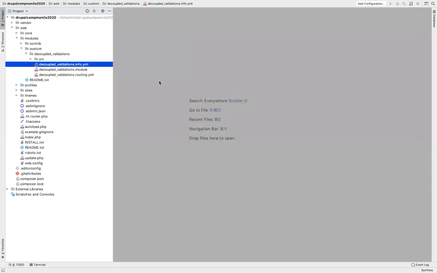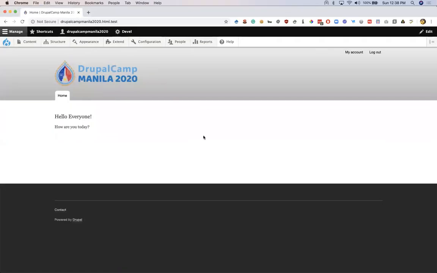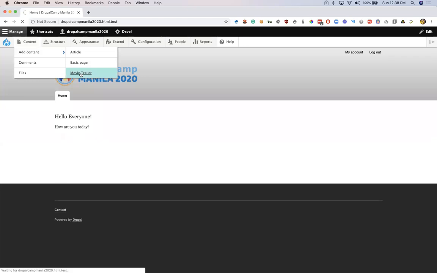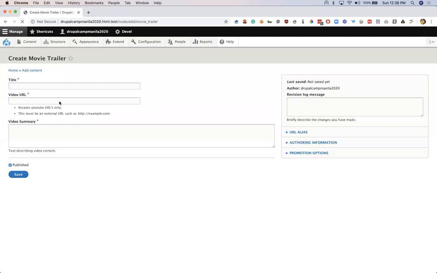So let's go to the site. Let's add the content. I'll go to movie trailer. Okay, so if you see the UI, it accepts a title, it accepts a video URL, and it accepts a video summary. Now, the whole point of coming from the presentation to this demo was to check what are the disadvantages of adding the validations through form alter hooks.